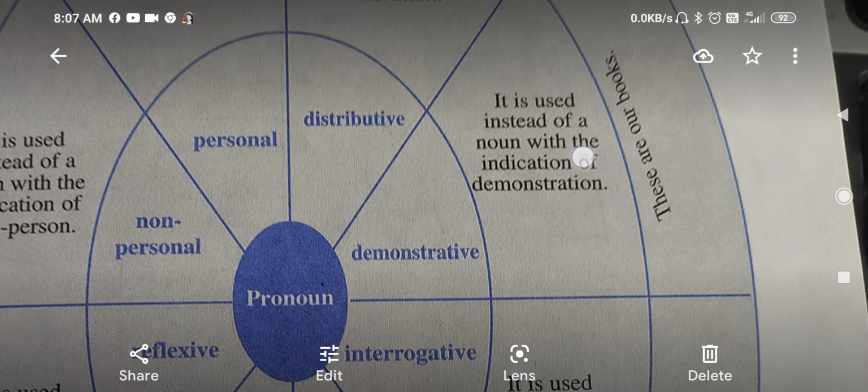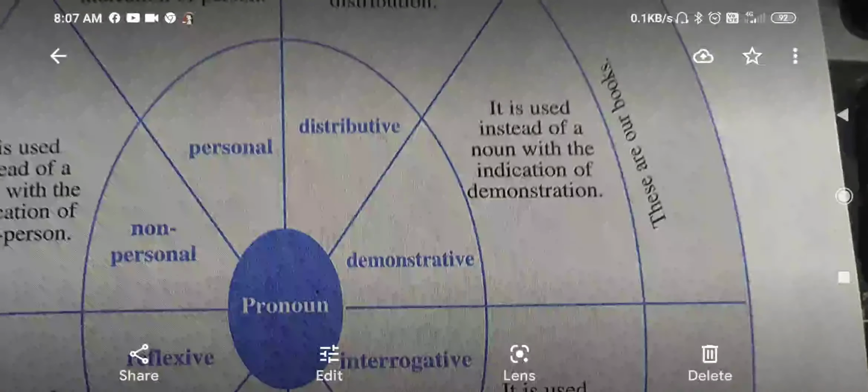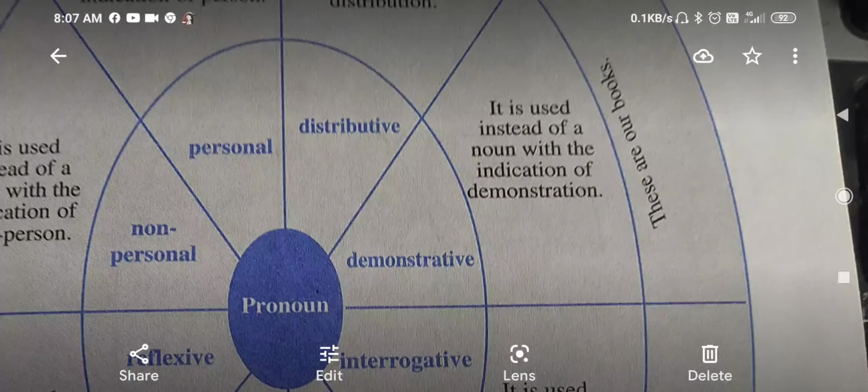In the same way, demonstrative. I have already told you about the demonstrative, that they demonstrate which one. For example, I have told you this, that, these, those, they are demonstratives. It is used instead of a noun with the indication of the demonstration. For example, these are our books. It shows which one.